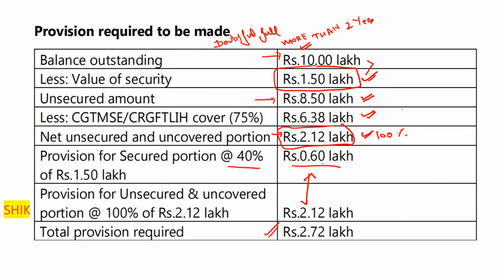Here they have rounded off a little bit. Otherwise you would consider it as 6.75 lakh, and on that basis you will also consider. It depends on the options. Most probably either you will get this answer or you will get 2,71,500. It depends on the question, how they will ask. 8.50 minus 6.75.